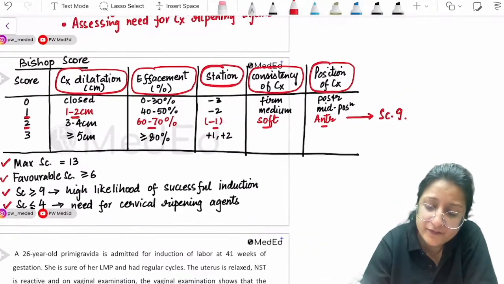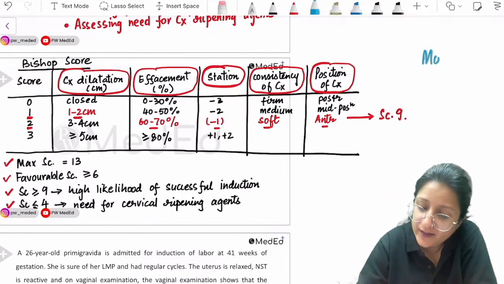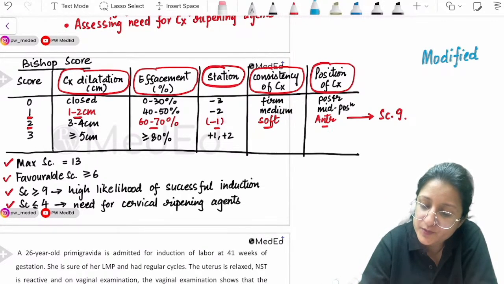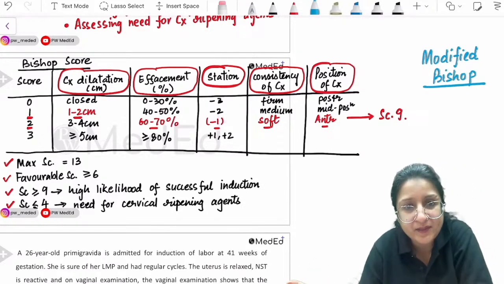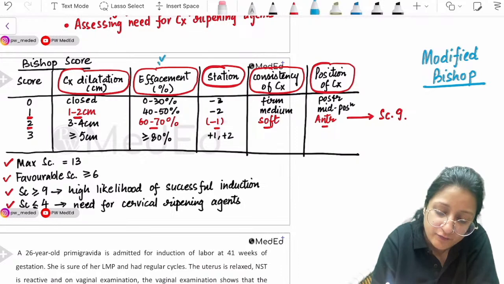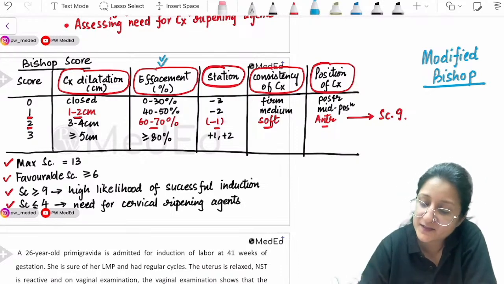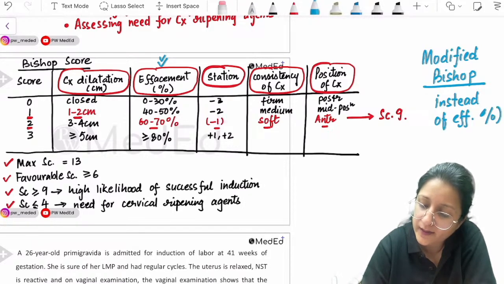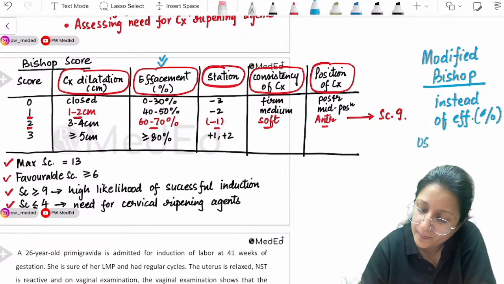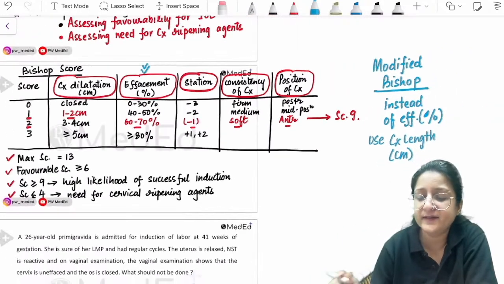Then we have a modified Bishop score. In the modified Bishop score, it is the same except for effacement. Instead of effacement in percentage, we use cervical length measurement in centimeters.